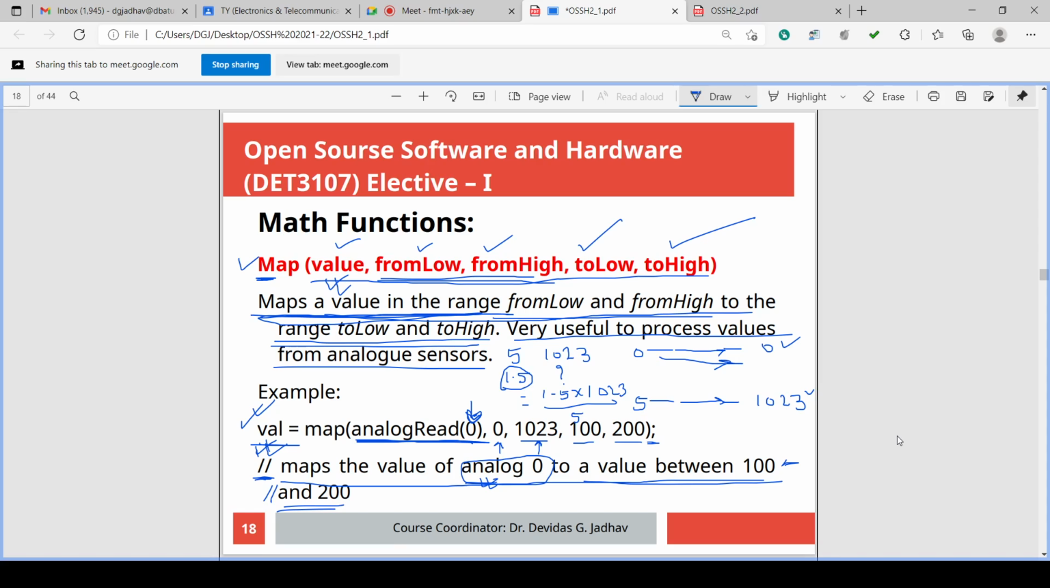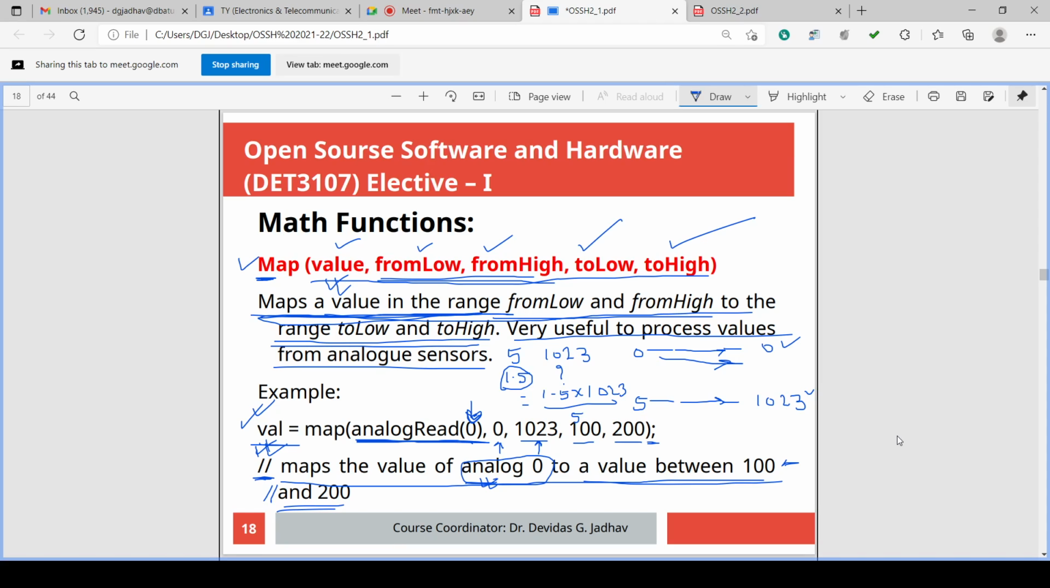So what do we have to do? We have to map it. What is the value read? 2.5 analog. What is the value converted into the 0 to 1023 range? It is 512. Now 512 is internally available, so we have to output it directly to the other circuit. So 512 is to be outputted.